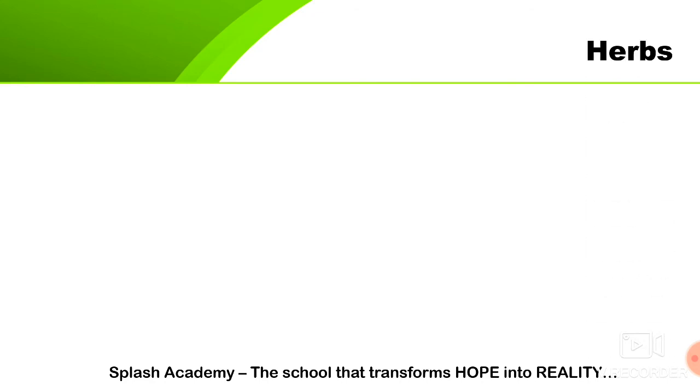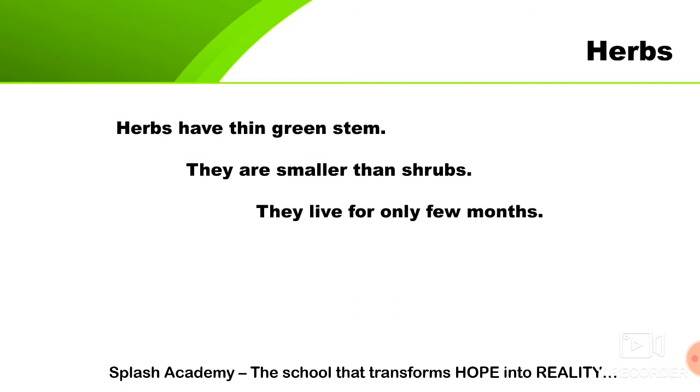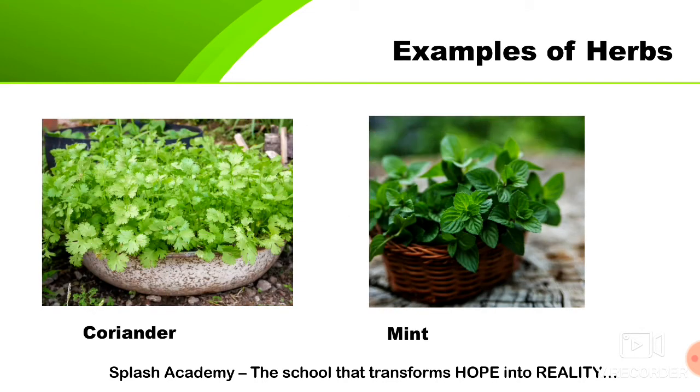Next, herbs. Herbs are small plants. They have soft green stems. Most common herbs live only for a few months, like coriander and mint. These are very weak and these are termed as herbs.